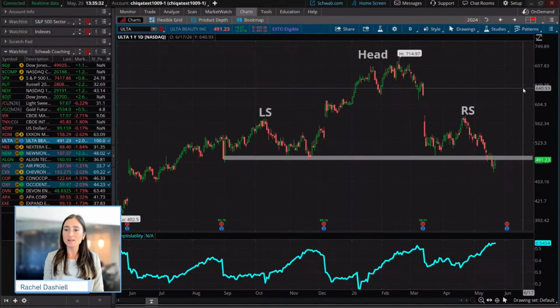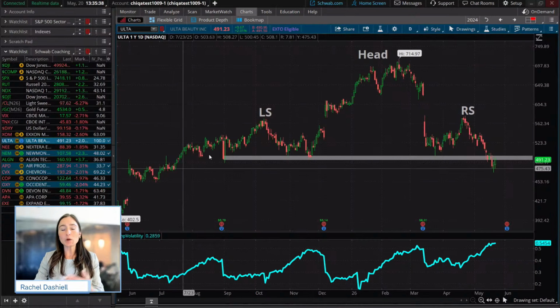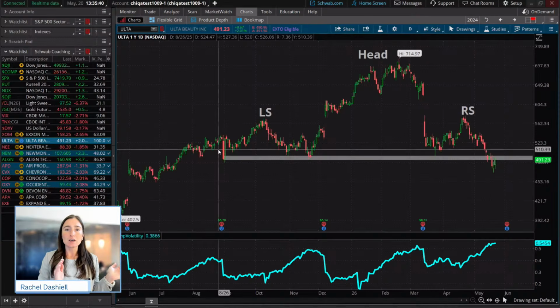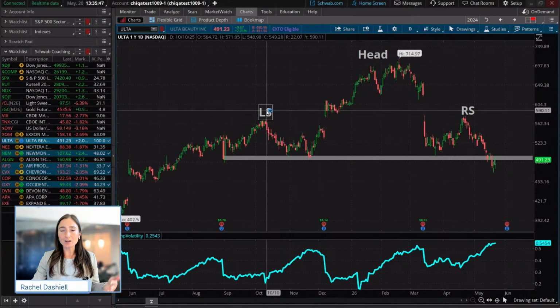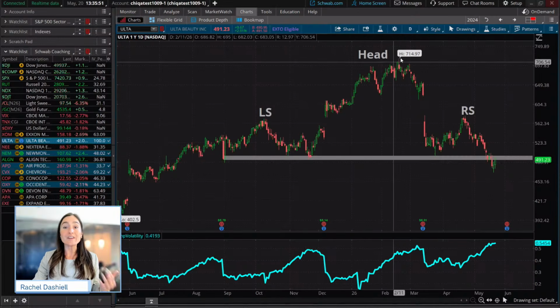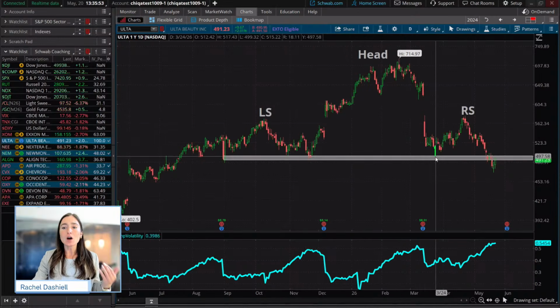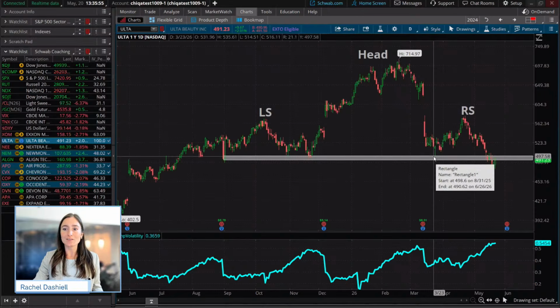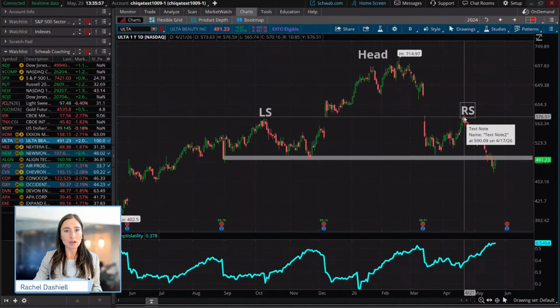Ulta was a major one that stood out to me. This is a massive head and shoulders pattern. You can see that price leading up into the pattern was ascending. So price was in an uptrend leading up into the pattern. We saw a higher high being made. We saw a pullback to that horizontal support, another higher high being made, a deep retracement to that horizontal support, and then we saw that lower high being made.